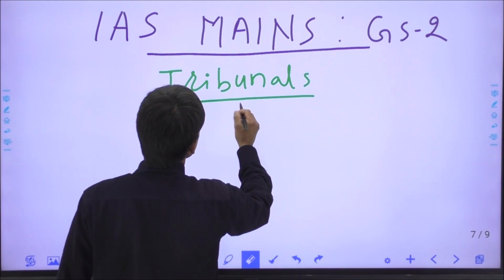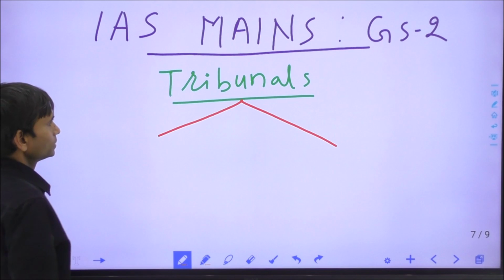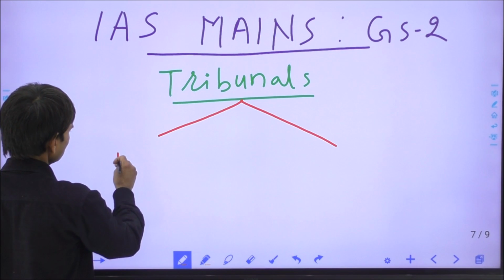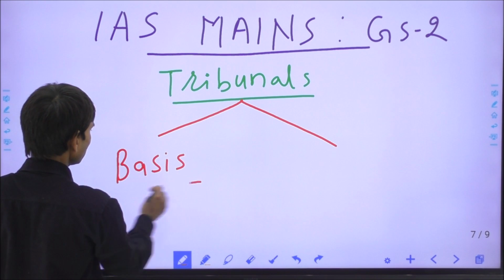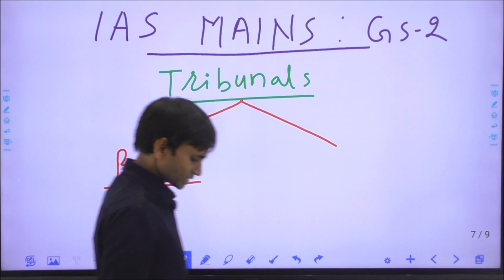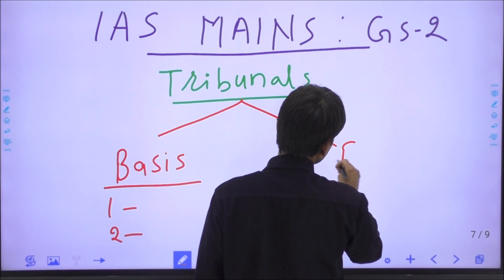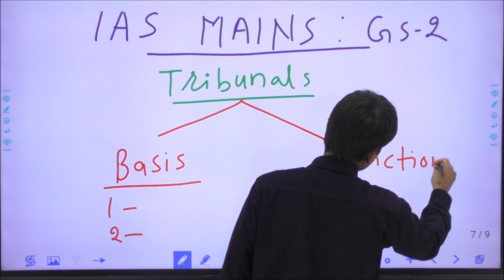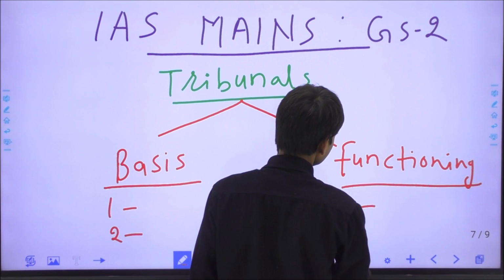Tribunals, how should we cover the topic? There may be two dimensions. First, the basis of any tribunals, and second, the functioning of the tribunals.